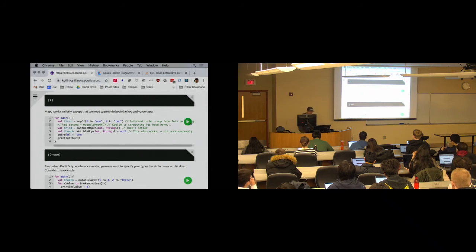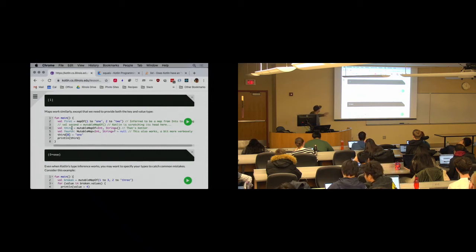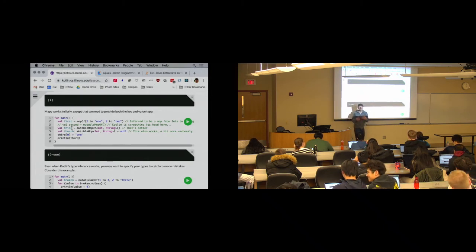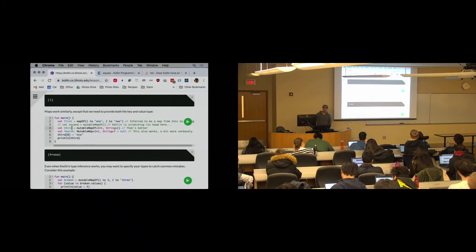So there's no way to accomplish the same thing here, right? If I provide it, once I call mutable map of, I'm getting a map, right? I can't get null from that function. And so if I really want a nullable map, I have to use this form, right? Even if, so you might have a case where the map is null sometimes.